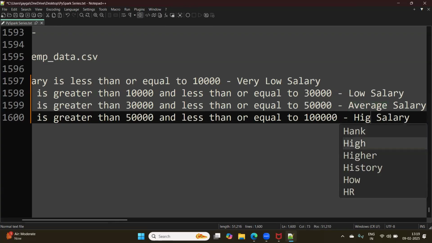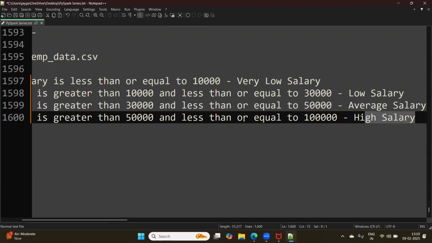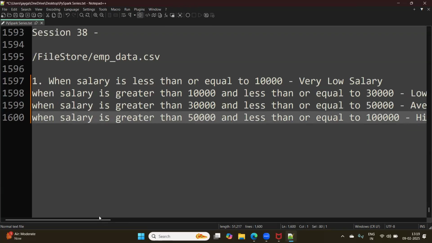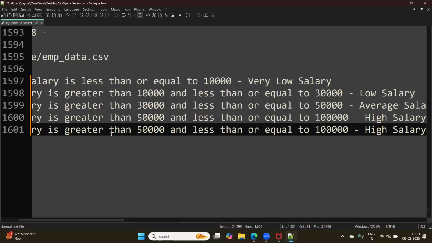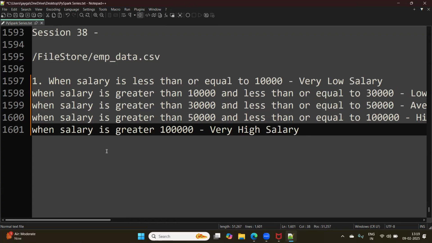And when salary is greater than 1 lakh, then it is very high salary.